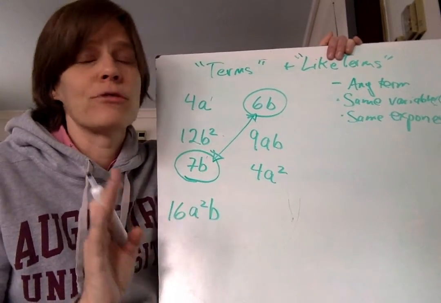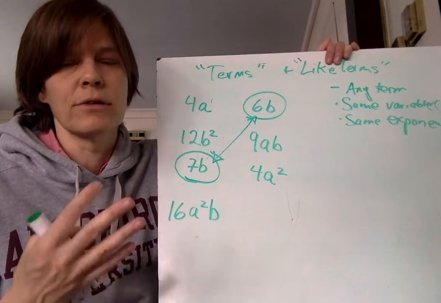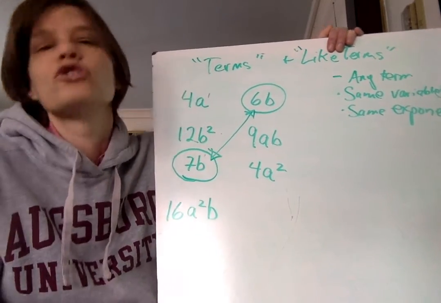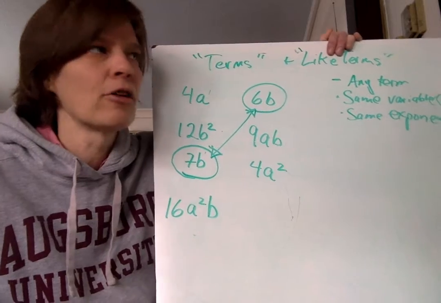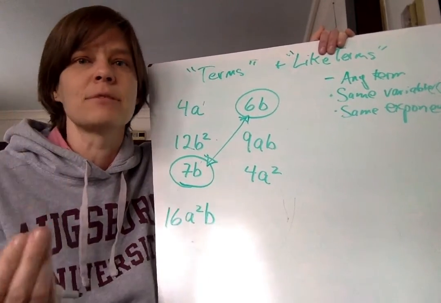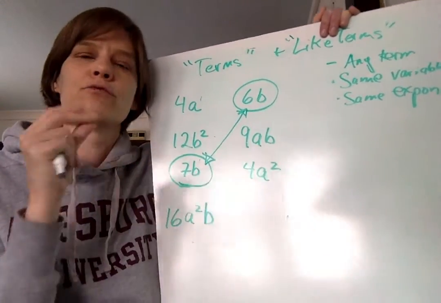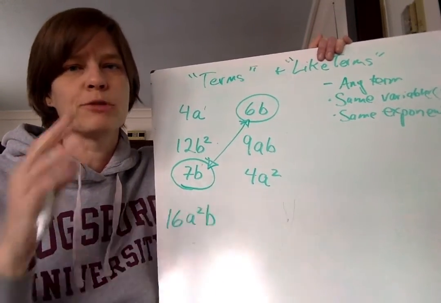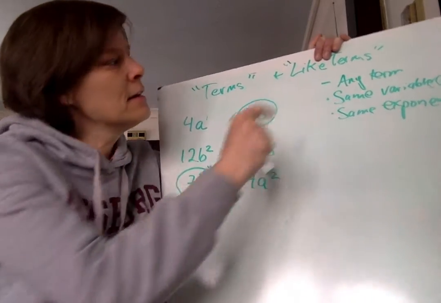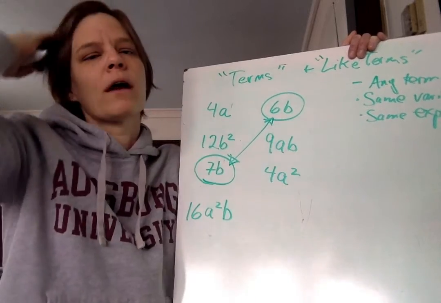This will get faster and easier by sight, like comparing pennies to nickels or nickels to quarters. You'll just be able to tell right away a $5 bill from a $20 bill. Yes, they both have the same physical size and the same touch. If you're blind, you wouldn't know the difference. But when you see it, it's real fast. You'll start to get to that place, but you have to have this form of analysis. Same variables to the same power, same exponent, okay? Those are like